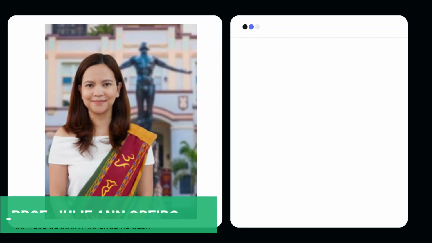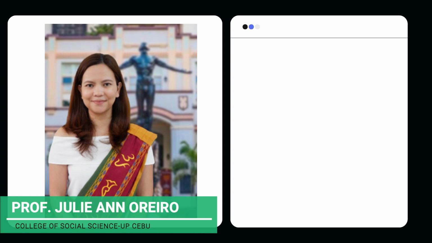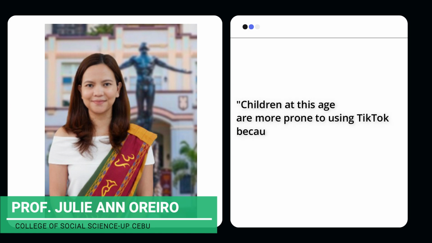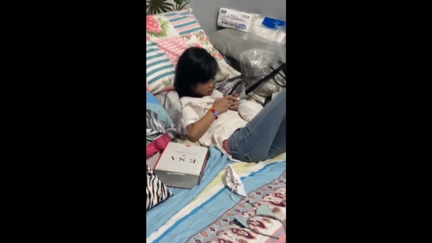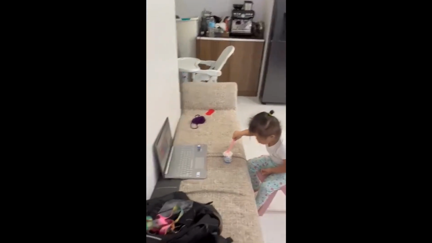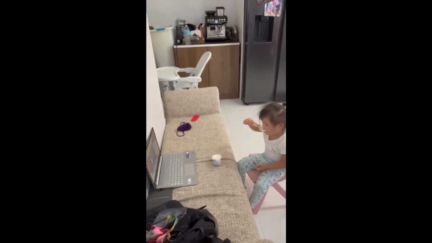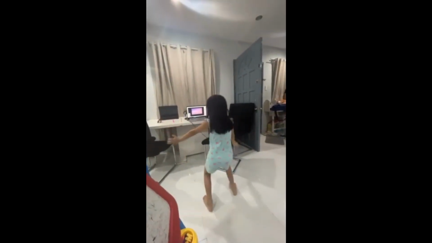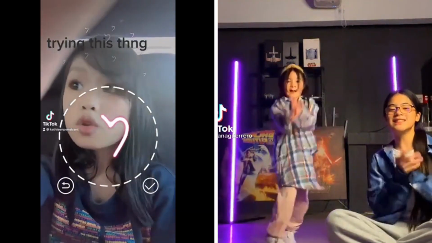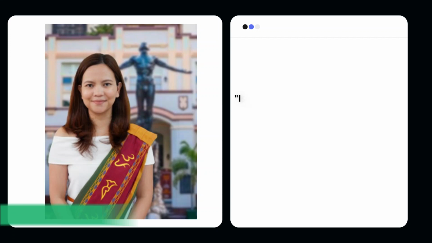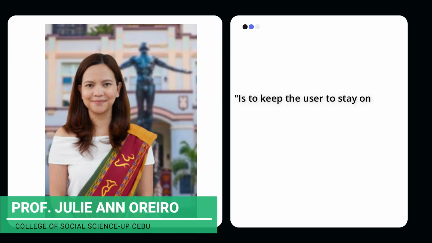According to development psychologist Professor Julie Herrero, children at this age are more prone to using TikTok because they are still hardwired for a high reward system. It's just easy to scroll up and then scroll up and scroll up until you find something that is desirable for you, that is enjoyable for you. And knowing how the algorithm works, if you stop at something, they will feed you the same thing over and over again. So the goal really of these platforms is to keep the user to stay on the platform, right?